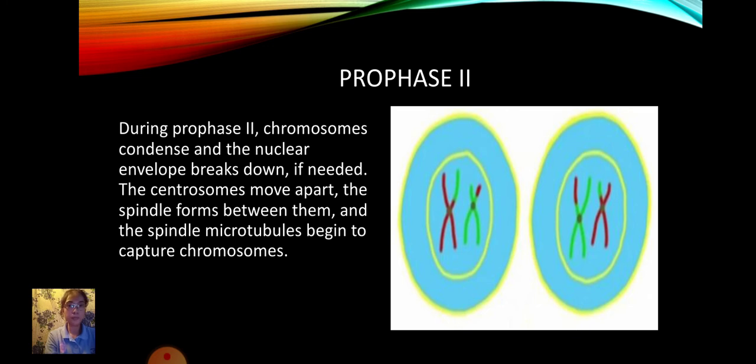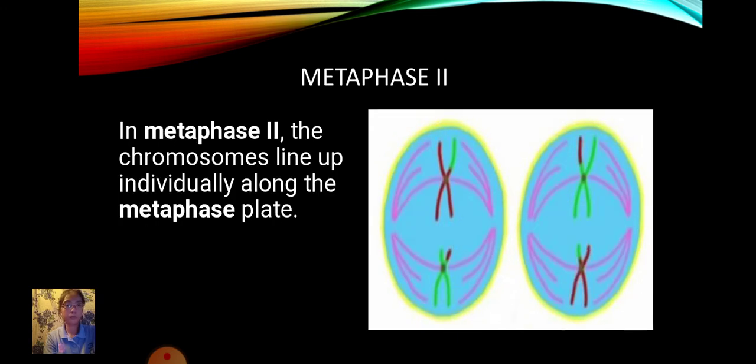Prophase II. During prophase II, chromosomes condense and the nuclear envelope breaks down, if needed. The centrosomes move apart, the spindle forms between them, and the spindle microtubules begin to capture chromosomes. And metaphase II. In metaphase II, the chromosomes line up individually along the metaphase plate. In short, spindle fibers appear and the chromosomes align themselves at the equatorial plate.